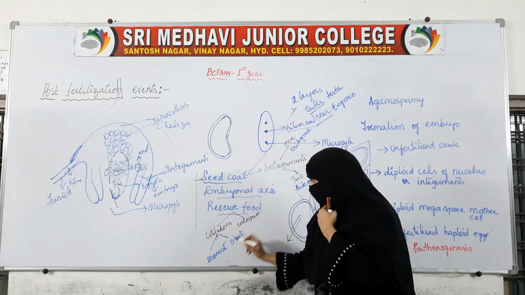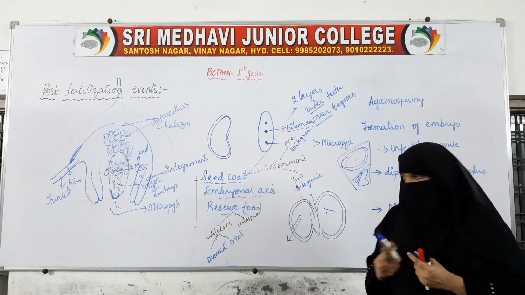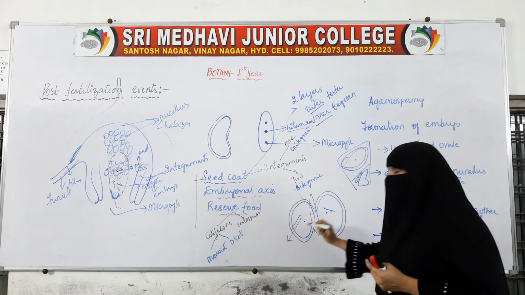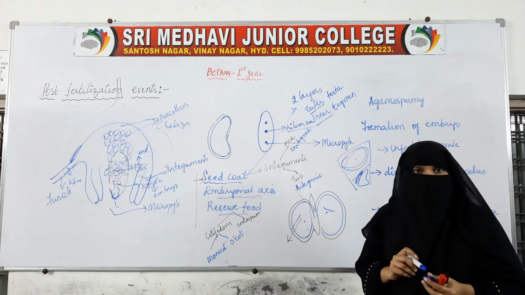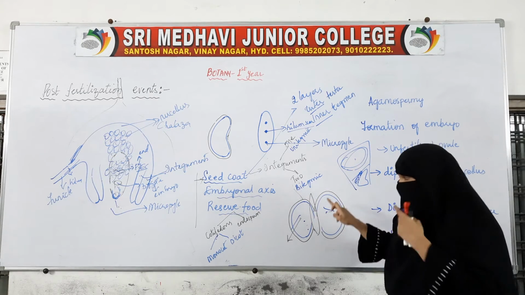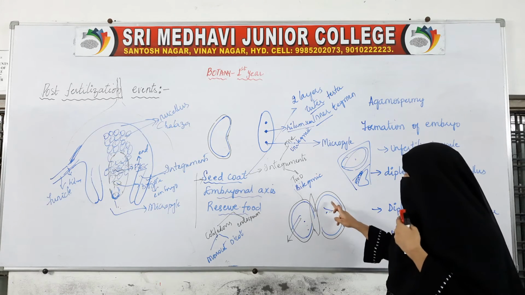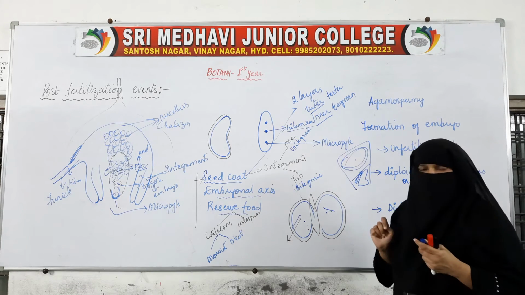In both cases, each seed has a cotyledon present. In this seed, 2 cotyledons are present and in this seed only 1 cotyledon is present. So each seed, whether monocot or dicot, consists of a seed coat. Here also the seed coat will be present.